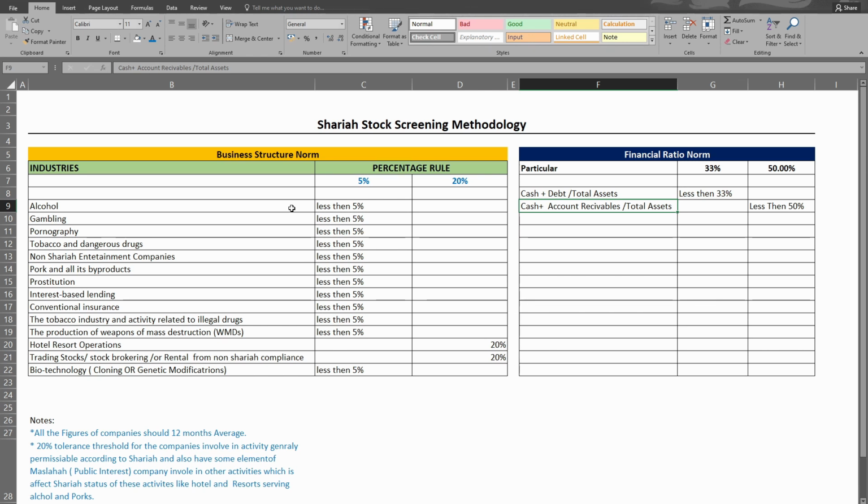This company is Sharia compliant. And once you invest in the company, if you earn a dividend income, you should take out the percent from your dividend. So this is how we screen Sharia stocks. First, the business should follow this structure. This is the business structure of the company, and these are the financial structures which the company needs to follow. And after earning the income from these activities, you have to purify your dividend income.